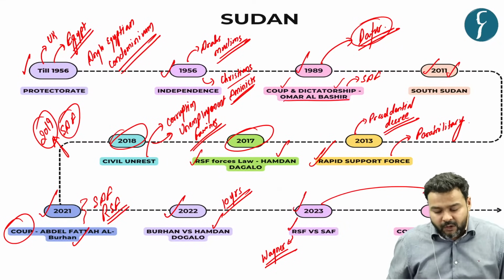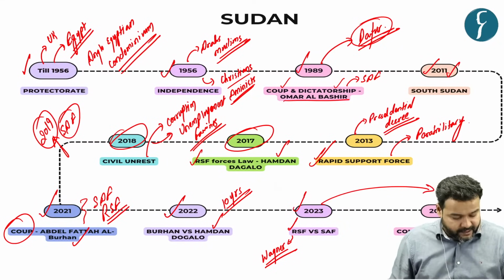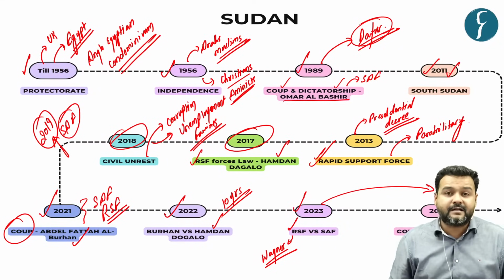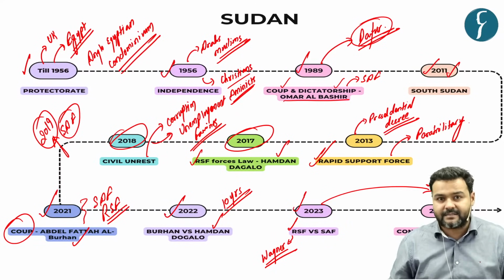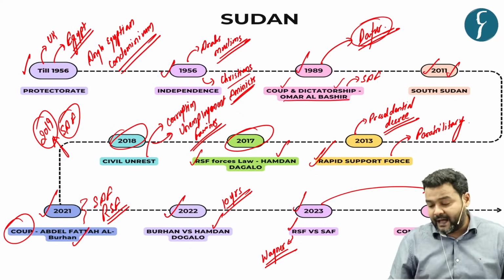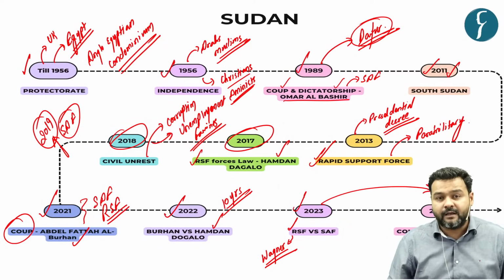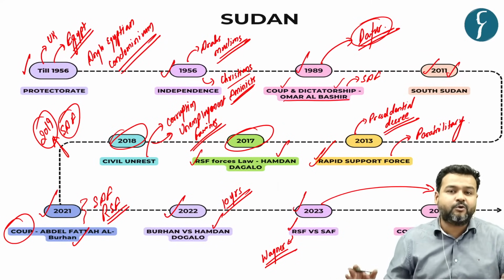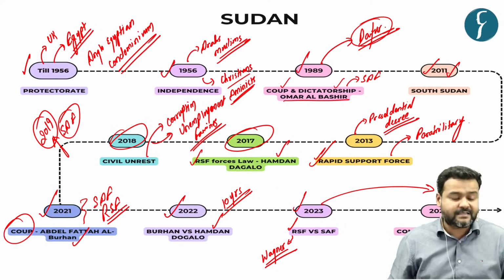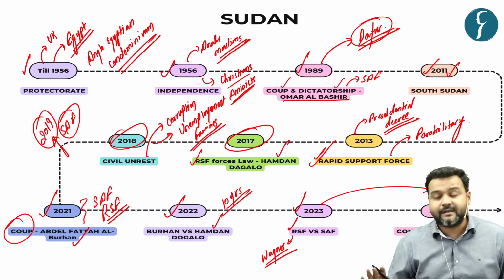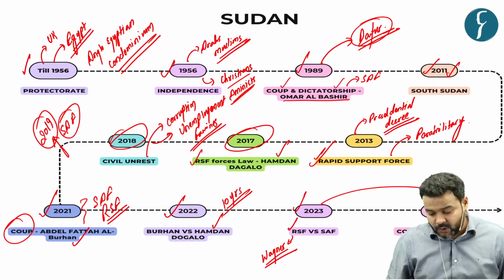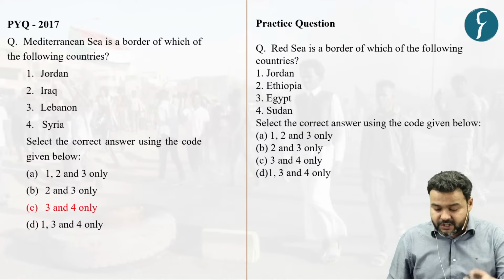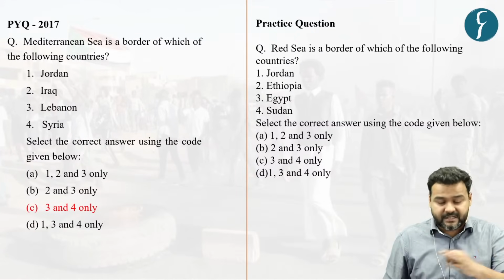So this was all about the Sudanese conflict, and the world is concerned about the humanitarian crisis that is building. According to the UN, we are already out of time, and we are going to face the world's largest hunger crisis in the current century. So let us take up the questions which are based on this discussion.